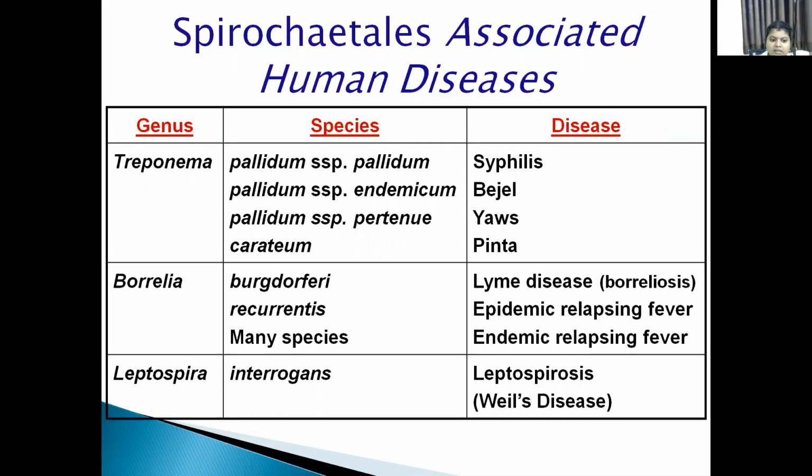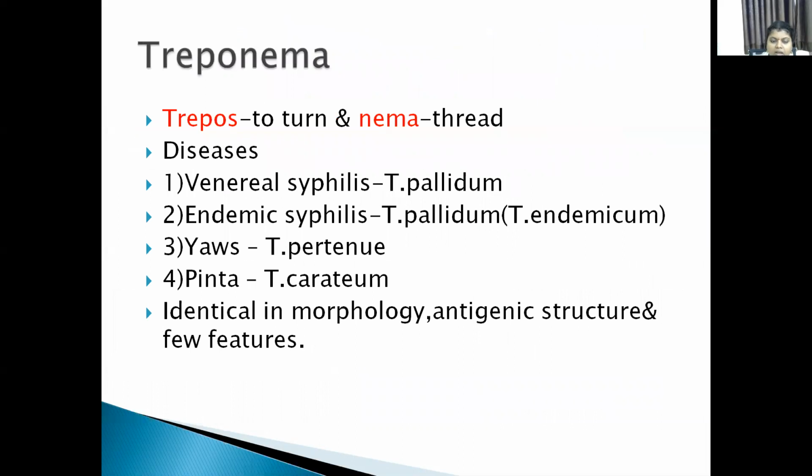Next, the important genus is Leptospira, which contains an important species, interrogans. Leptospira interrogans causes Weil's disease, so the disease is also called leptospirosis. We'll see them one by one.